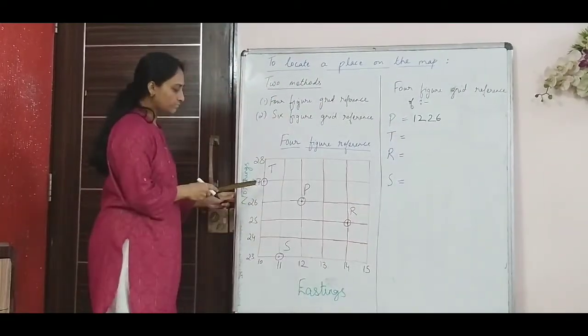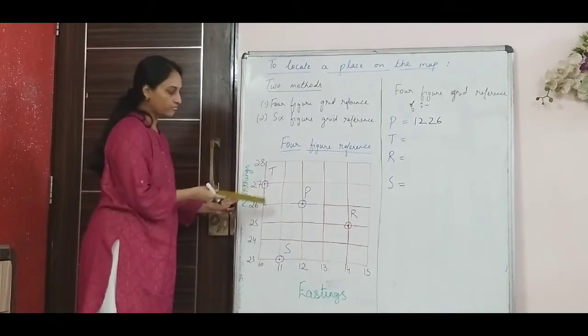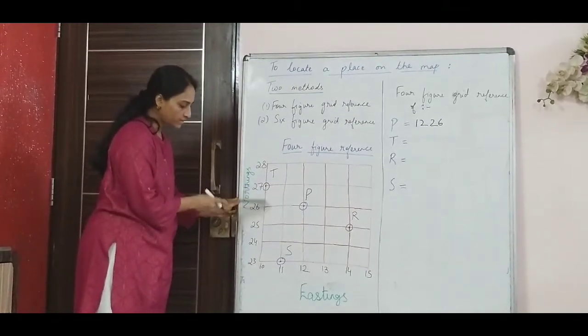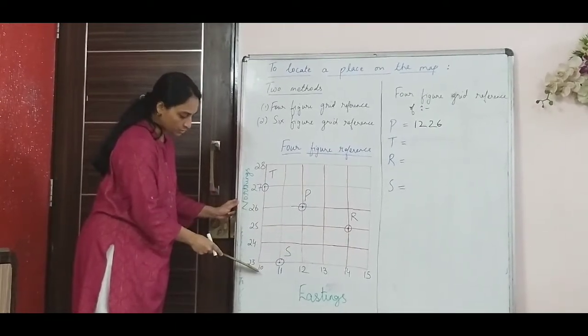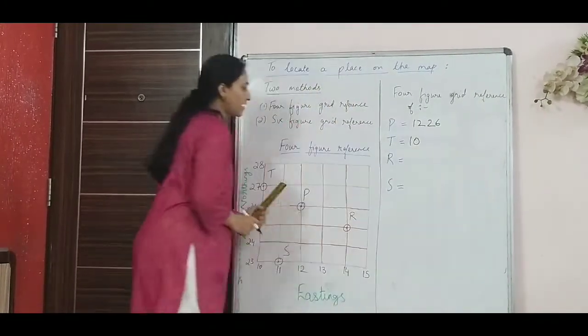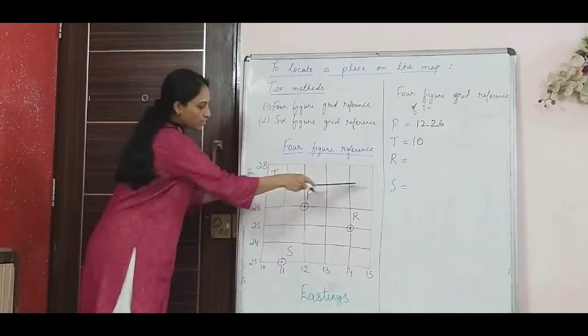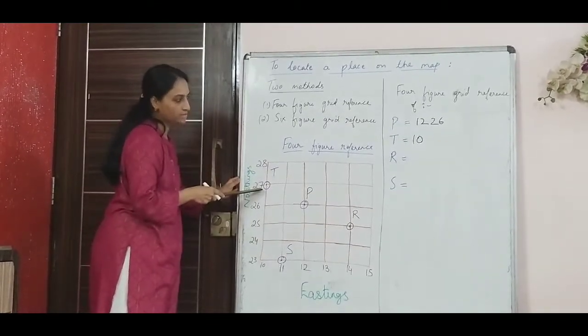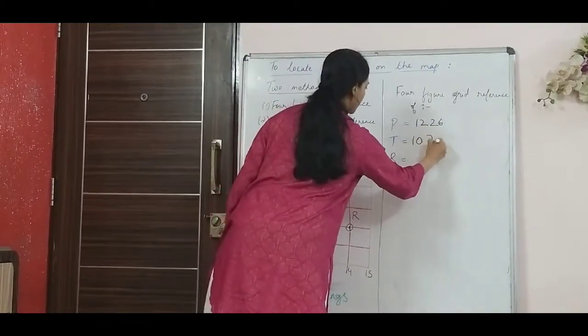Next I will come to point T. What is the 4-figure grid reference of T? First I will see what the easting is. The easting is exactly down here, so this is 10. So I write 10 first. And then my northing, which is here. This 27 is my northing, so I write 27.